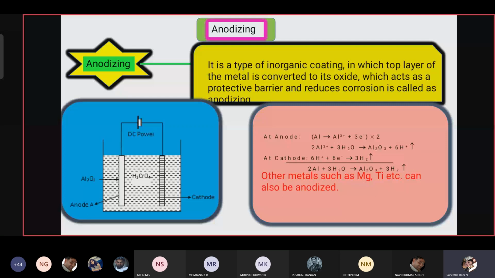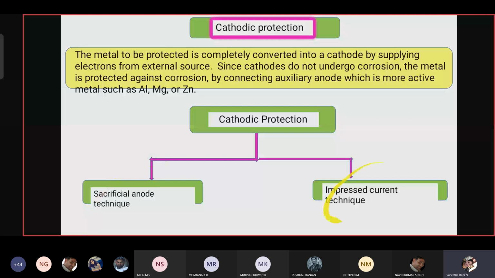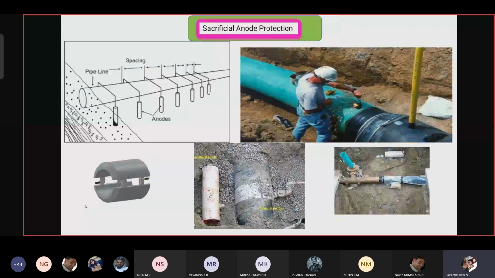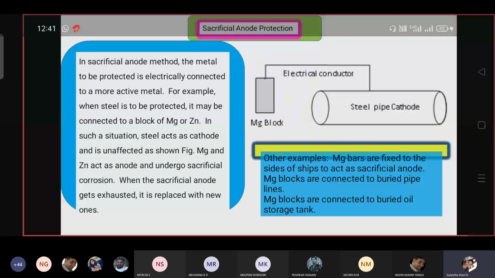The next one is cathodic protection, with the sacrificial anode technique and the impressed current technique. In the sacrificial anode technique, the base metal is connected to another metal, which is an auxiliary anode, and which protects the base metal, that is the main metal.